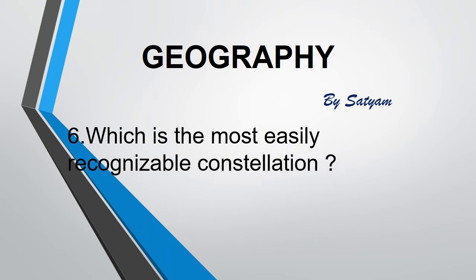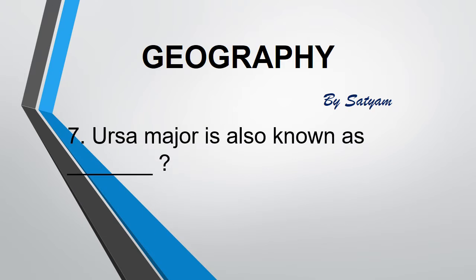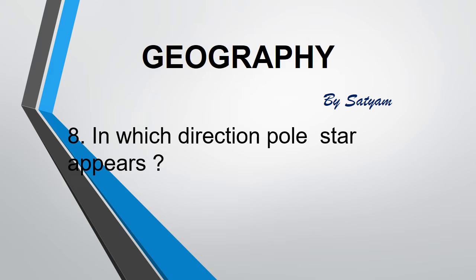The next question is: which is the most easily recognizable constellation? The answer is Saptarishi. The Saptarishi is a part of Ursa Major. The next question is: Ursa Major is also known as dash. The answer is Big Bear. The Ursa Major is a Latin term which means greater bear or big bear. The next question is: which direction pole star appears? The answer is north. In ancient time, people used to determine direction at night with the help of stars.